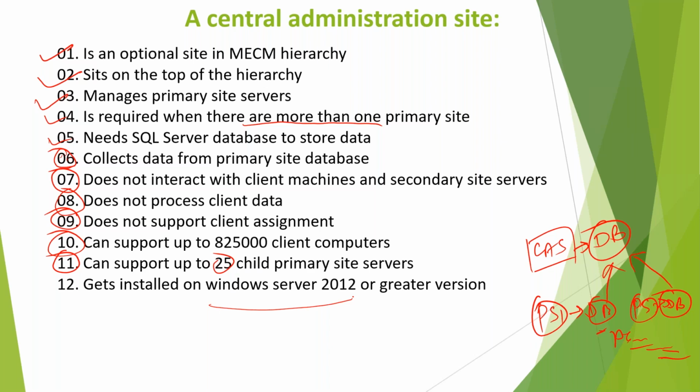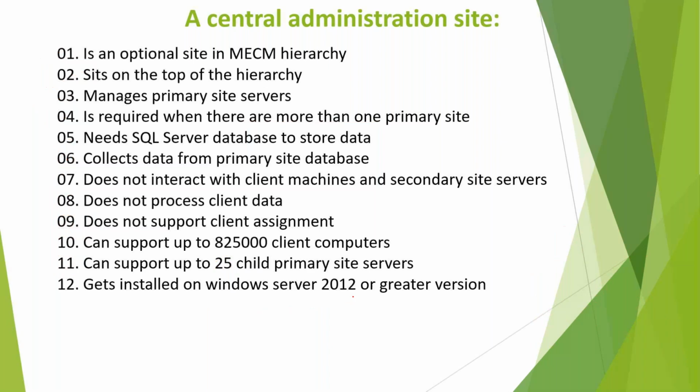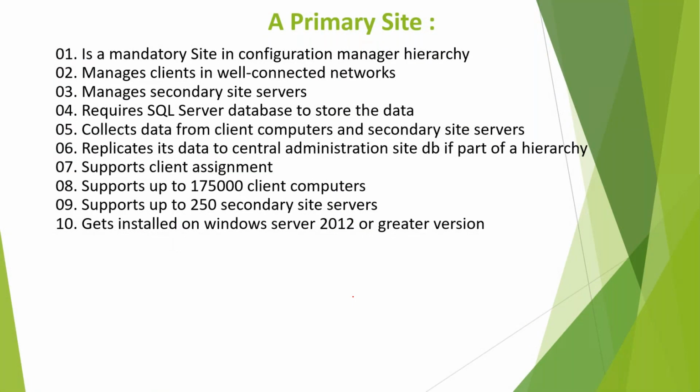So that's a central administration site server. Now then you have the primary site. That's the main site. Whenever you have to deploy something, applications or updates or inventory collection, everything happens from primary. Got it? So primary is a mandatory site. You must have at least one.